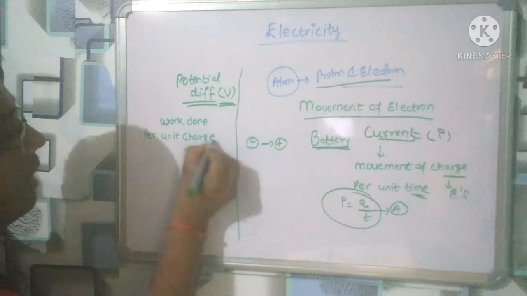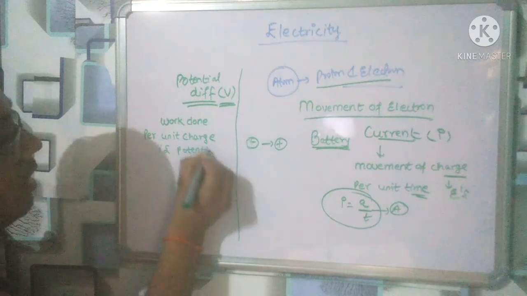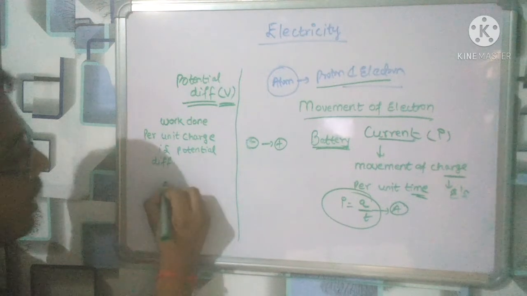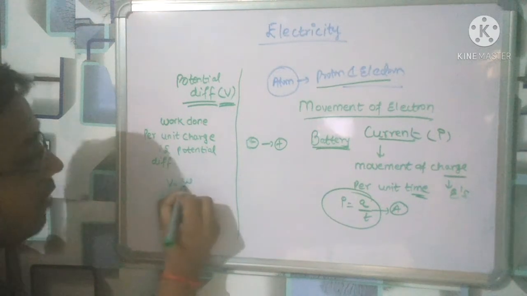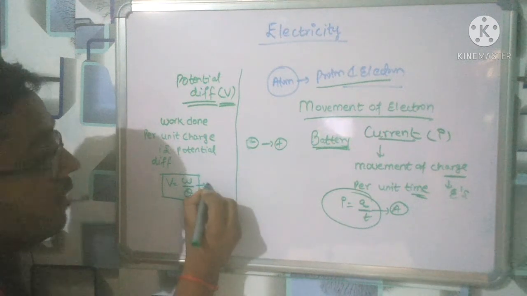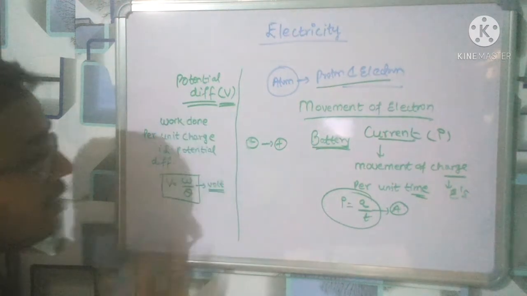Work done per unit charge is potential difference, right? Its unit is volt, named after the scientist Volta, who invented this potential difference.